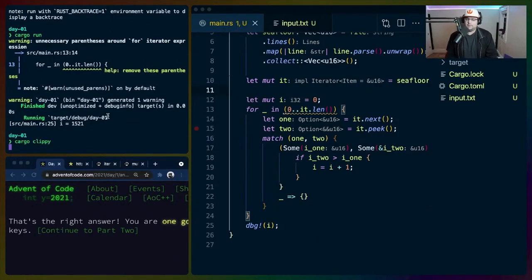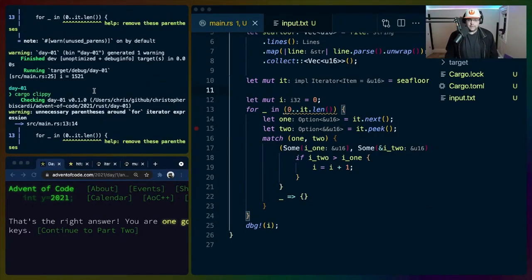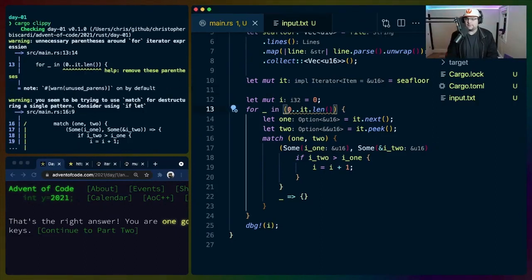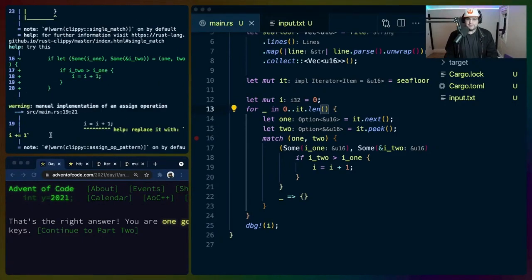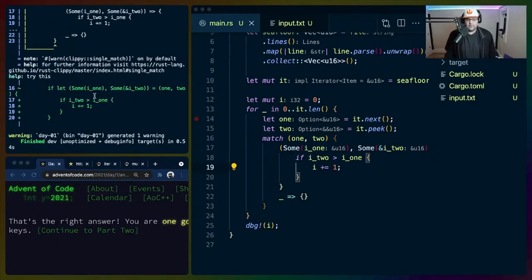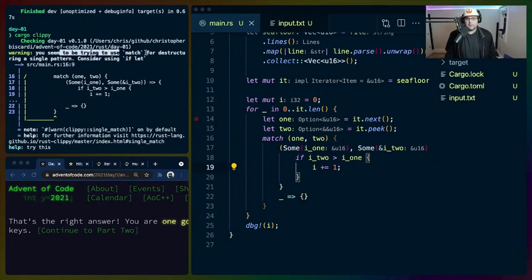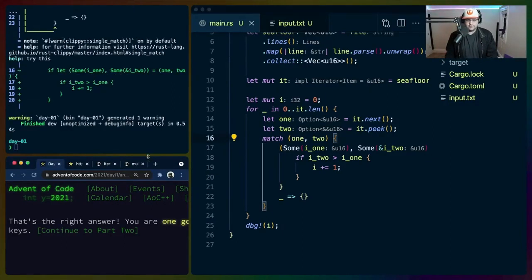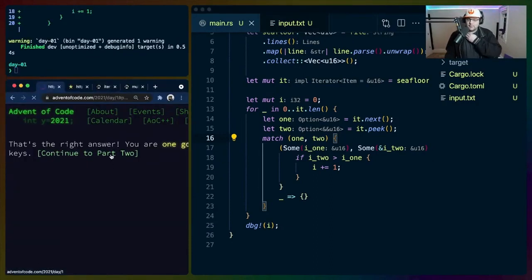It doesn't pass cargo Clippy. So if you've never used cargo Clippy before, it'll do things like tell you that you can remove these parentheses, and that you probably should. It'll tell me things like replace i = i + 1 with i += 1. So I'll just follow Clippy for the purposes of Advent of Code, or for now anyway. Let's see what else we're getting here. You seem to be trying to use match for destructuring a single pattern. Yes, I called that out when I did it. I don't know if we're going to need more in the next one, so I'm going to leave it for now. But Clippy is pretty cool.